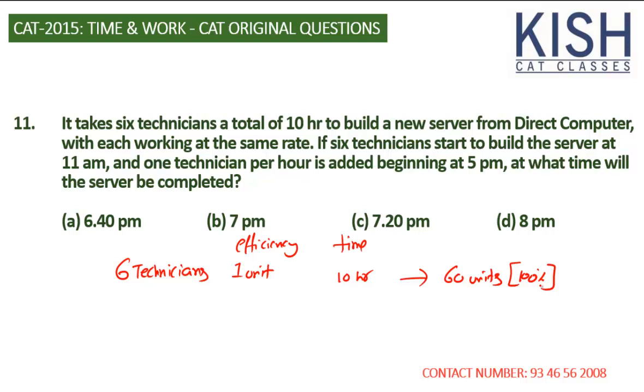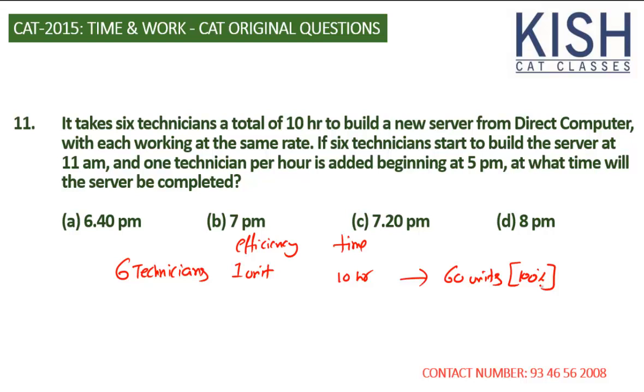If 6 technicians start to build the server at 11 a.m. and 1 technician per hour is added beginning at 5 p.m. So they started the work at 11 a.m. and 1 worker is added every hour starting from 5.